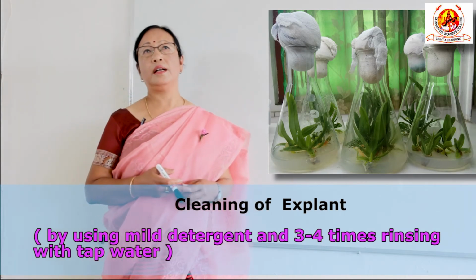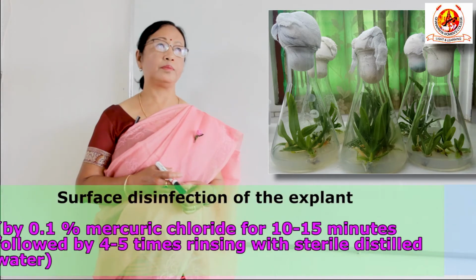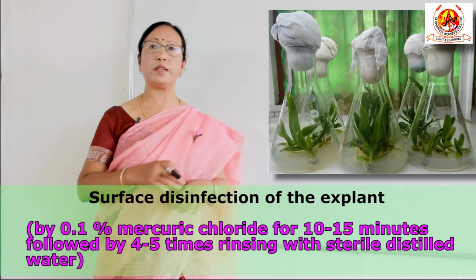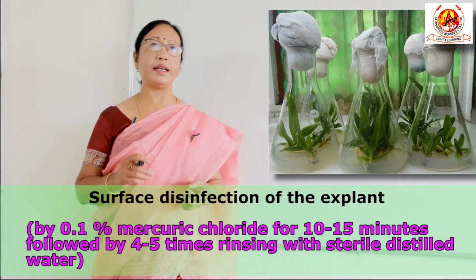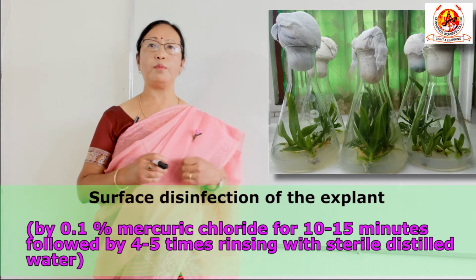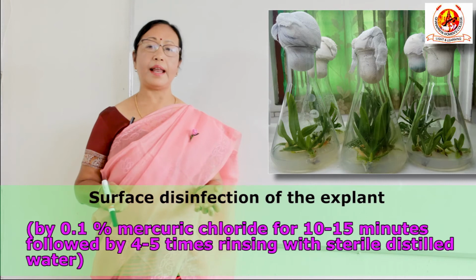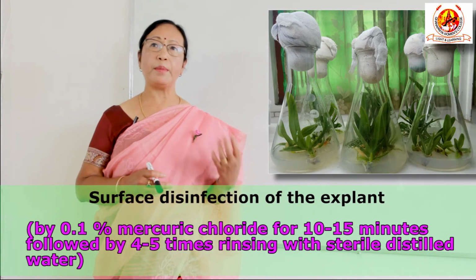And next, before inoculation, we have to do disinfection. Disinfection means surface disinfection, because the explant is to be living and it has to grow as a living explant. So it cannot be boiled or sterilized properly by using heat. So we have to do it by chemical treatment.